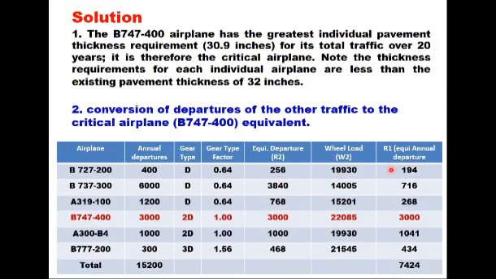So for each aircraft we calculate what is the equivalent number of departures R2, and for that how much is the R1, that is equivalent number of annual departure in terms of standard or critical airplane. Total is 7,425.